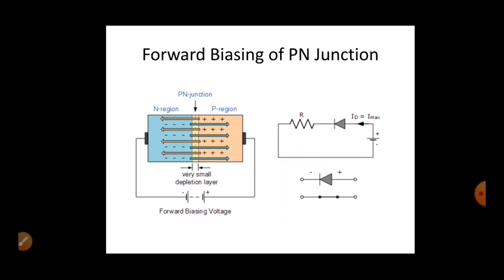When these holes reach the N region, they become minority carriers, and at the same time the electrons from the N region that reach the P region become minority carriers there. These carriers, before recombination, get accumulated near the depletion region.